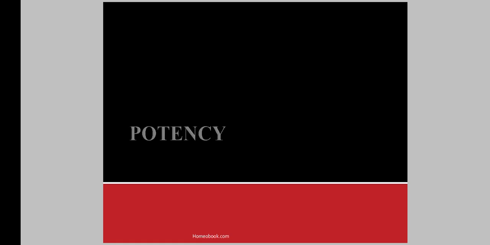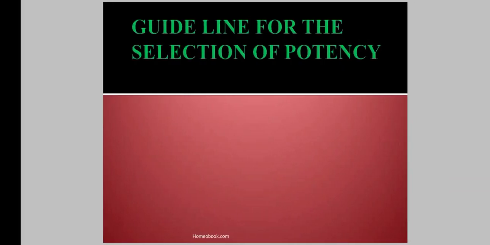Hello friends. In the first part we studied the dose of homeopathic medicines and the repetition of the dose of homeopathic medicine. Now in the second part we will study potency. What should be the potency of a homeopathic medicine to cure the patient permanently? Hence we have to know everything about potency and how it should be selected to cure the patient permanently. In this, there are some guidelines for the selection of potency.